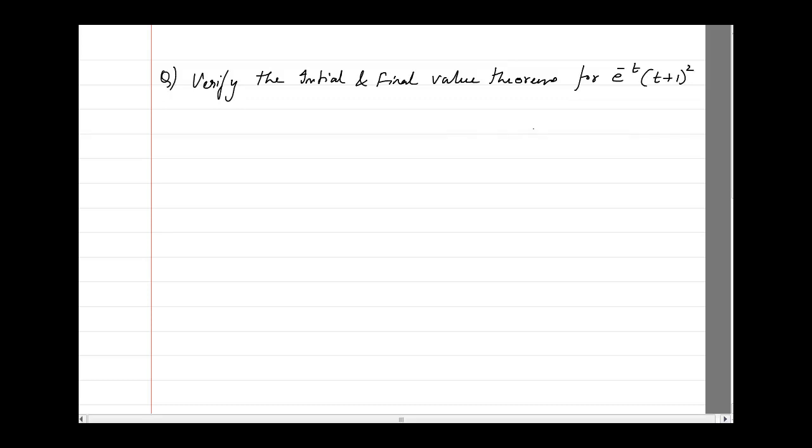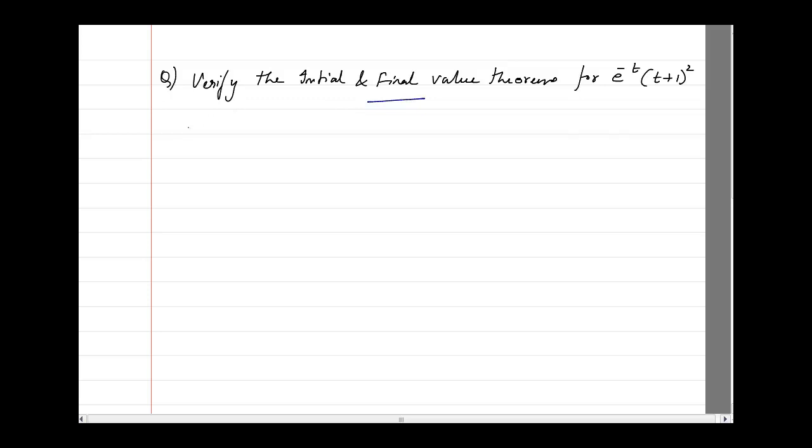Something comes like this: verify the initial and final value theorems for e raised to power minus t, into t plus 1 square. Okay, t plus 1 square. So we can solve this.